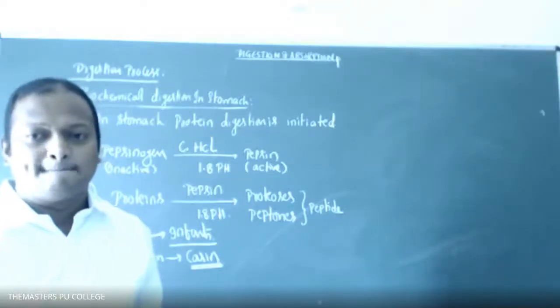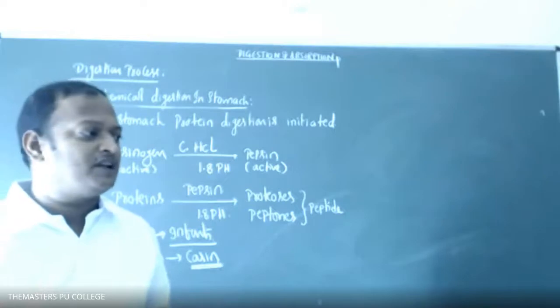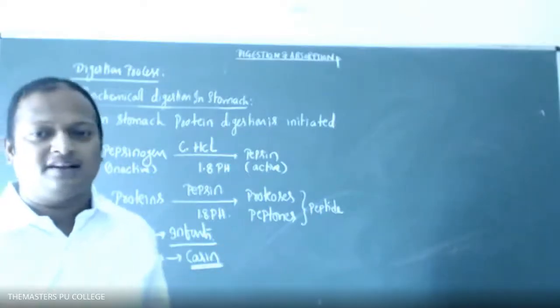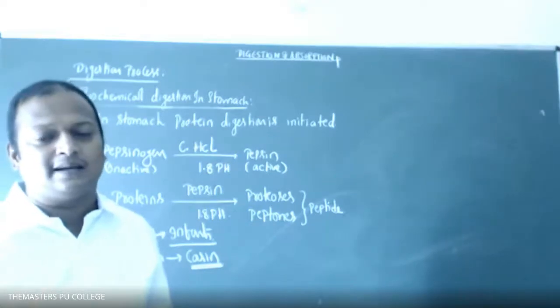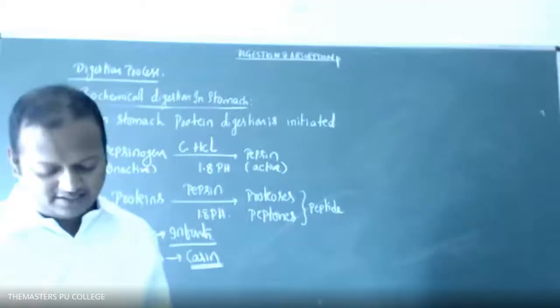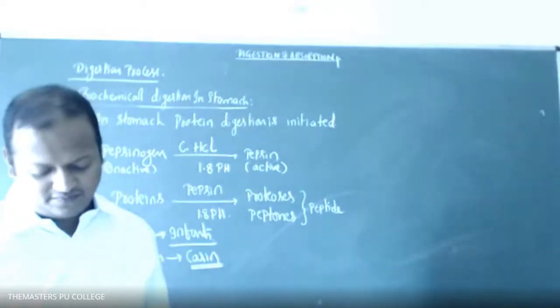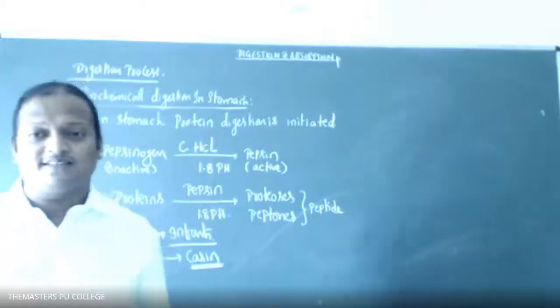Sir, does the pH value change from stomach to small intestine and large intestine? Yes, it changes. Why? Because in the buccal cavity, what is the pH value? 6.8. In the stomach it is acidic, and further there is alkalinity in the small intestine because of bile juice and pancreatic juice. Yes, sir. Okay, students, write down.